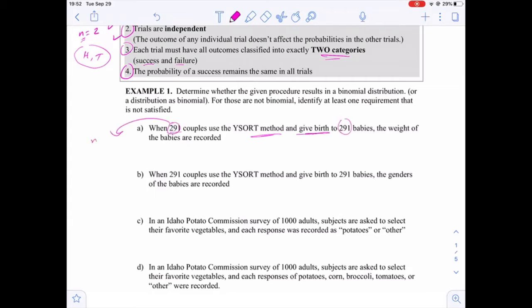So how many trials do we have? We have 291, and the weights of the babies are recorded. But here we don't have two outcomes. We may have more than two outcomes for the weight of babies. So each of the weights has more than two possible outcomes. So this is not a binomial, because we have more than two outcomes.